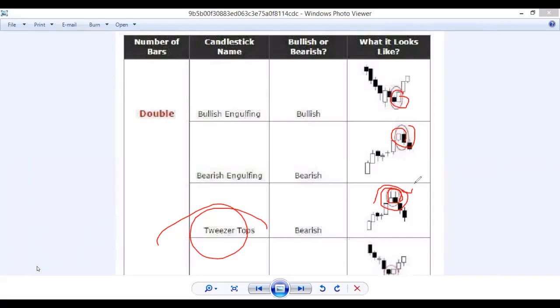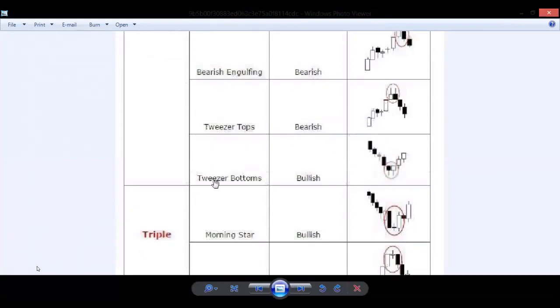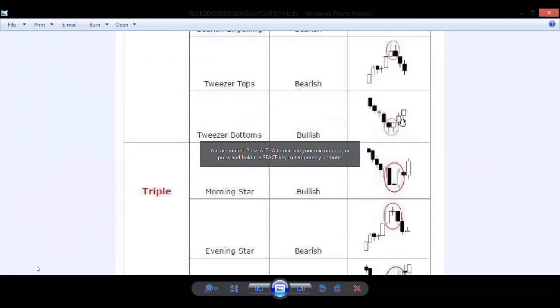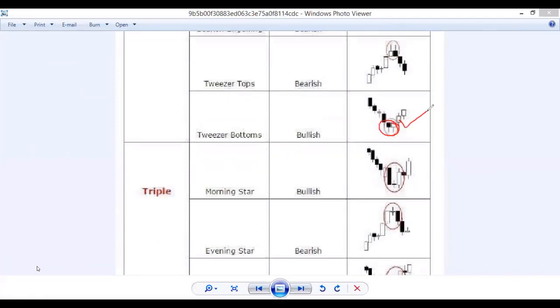If you see this type of pattern, the market may reverse at any time, and this is a confirmation, so it will go more down, and this is a confirmation, it will go more down, and this is a confirmation candle, so this is a confirmation for reversal. So you can place your trade if you see any confirmation candle. This is the tweezer bottoms pattern here. This is also an indication of reversal, and this is a confirmation candle.